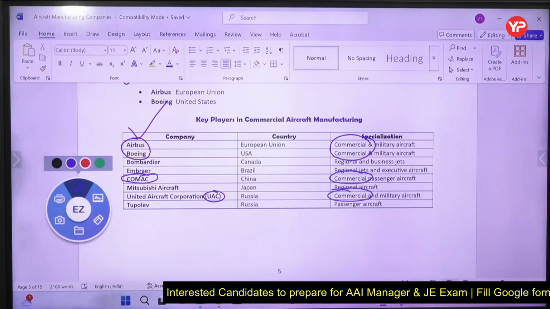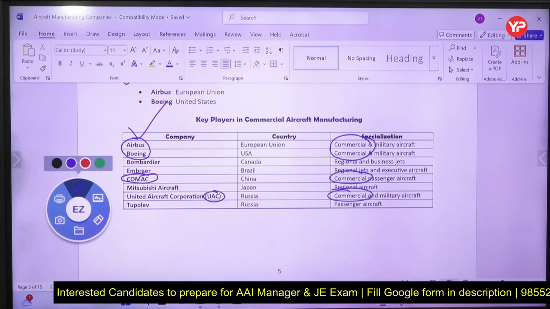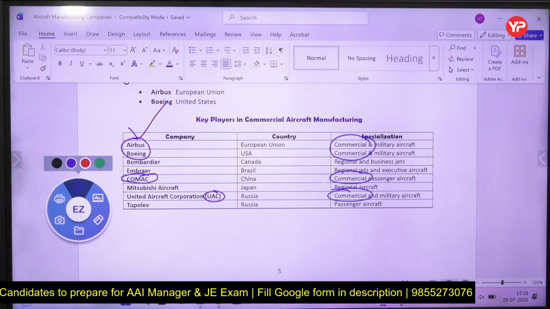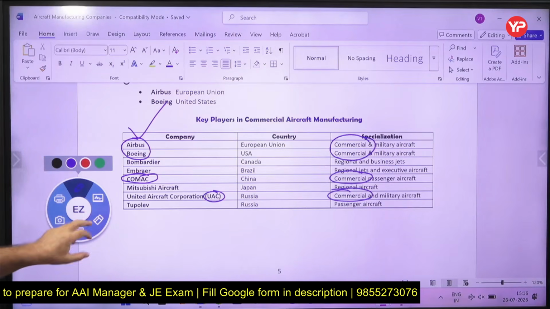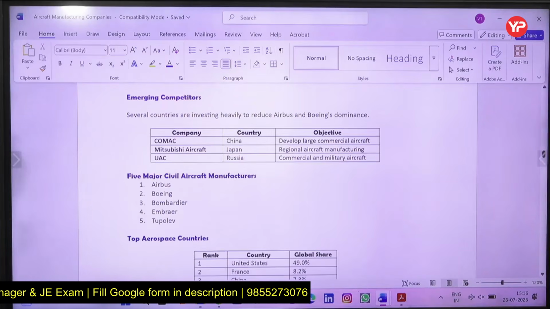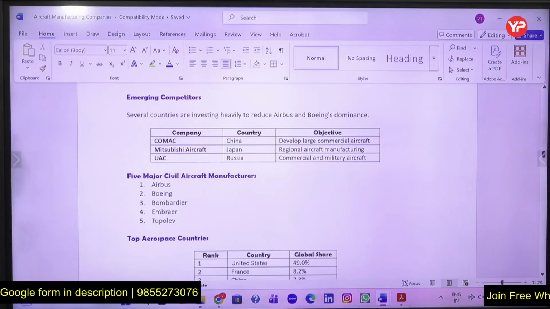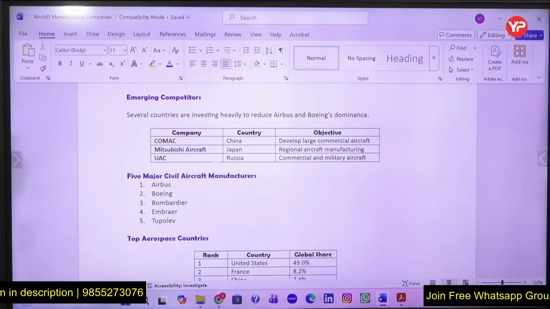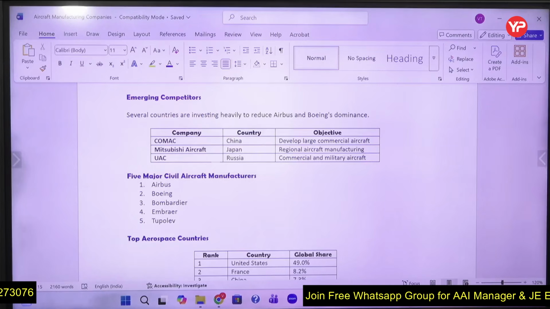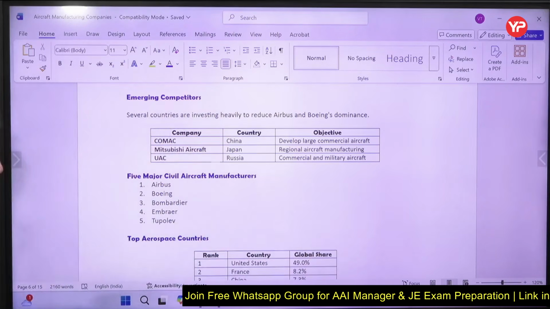Now China is giving competition, and is now making passenger aircraft also. Comac, Mitsubishi, and UAC are some rising competitors of Airbus and Boeing, who have dominated the industry completely. The aircraft manufacturing industry is dominated by these two.